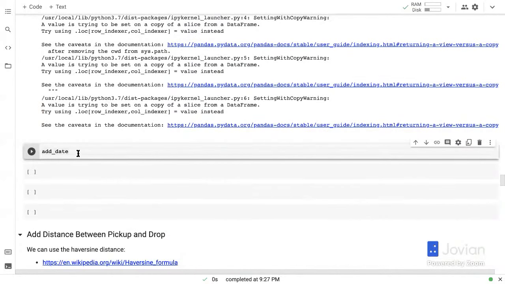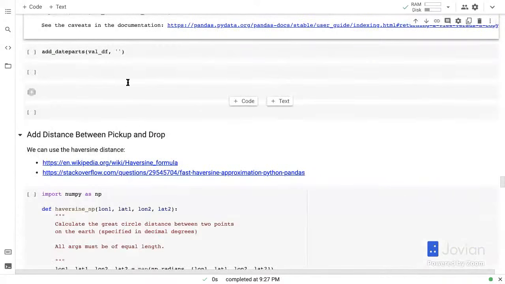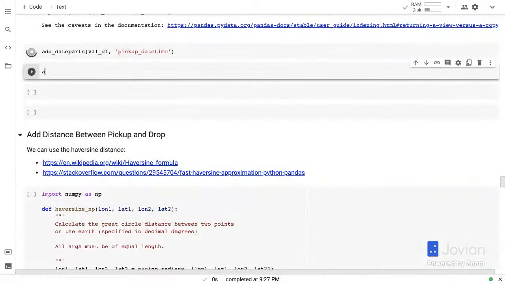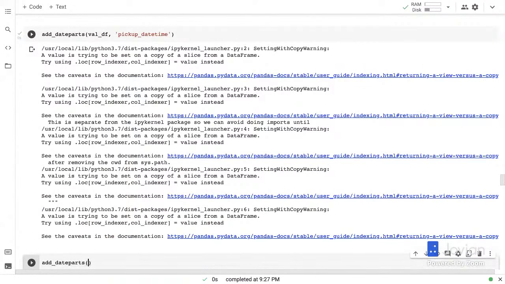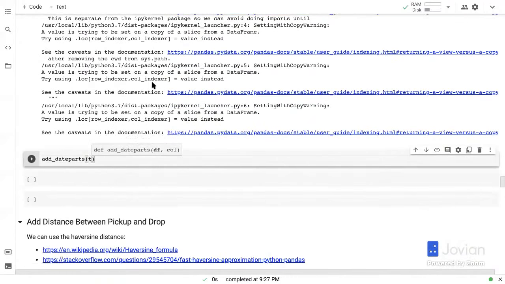Yep. Let's ignore the volume warning for now. And let's do that for the validation set as well. Add date parts to the, and let's do that for the test set as well.